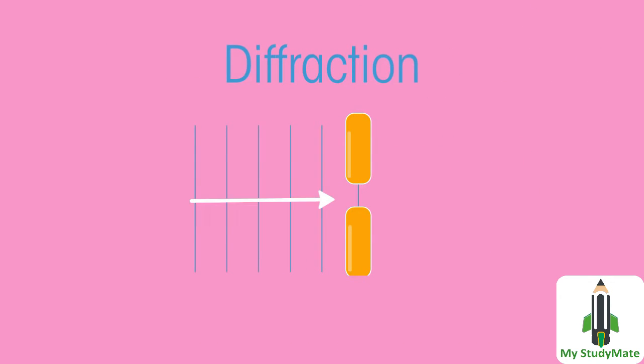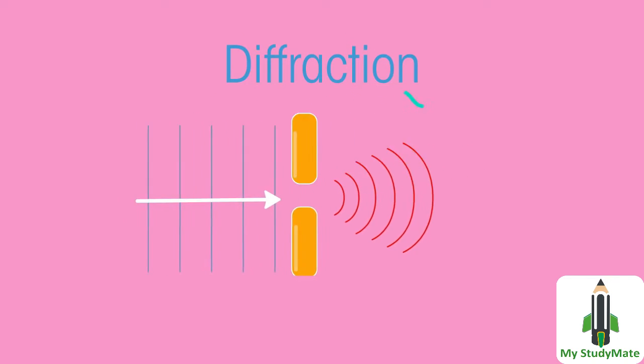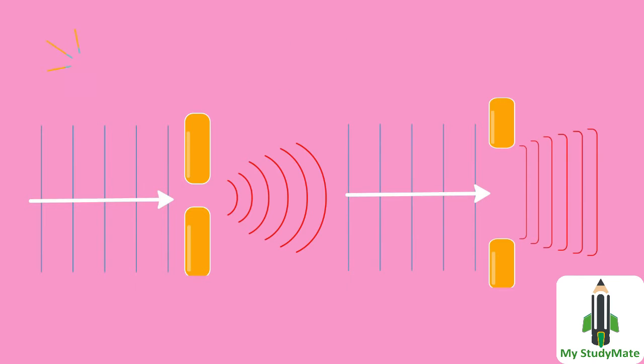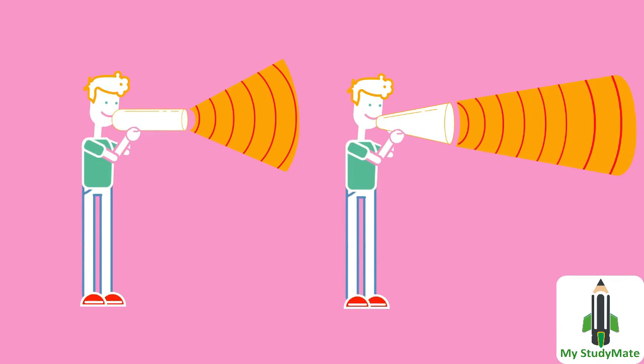When waves meet a gap in a barrier, they pass through the gap. They then spread back out after they pass through the gap. This is diffraction. The way the waves respread depends on how big the gap is compared to the incoming wavelengths. We have diffraction to thank for our loudspeakers.